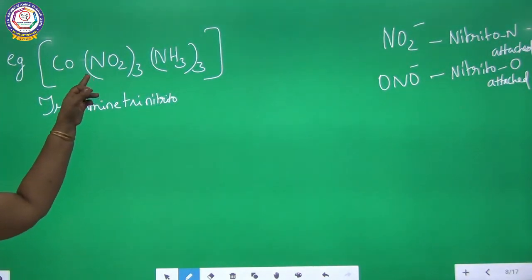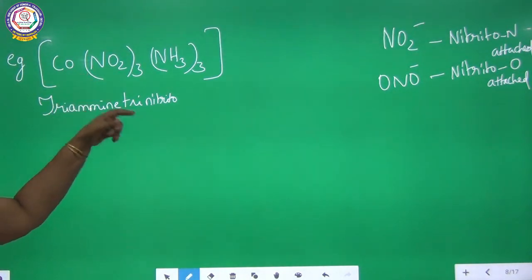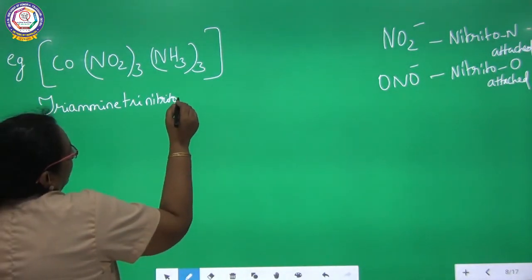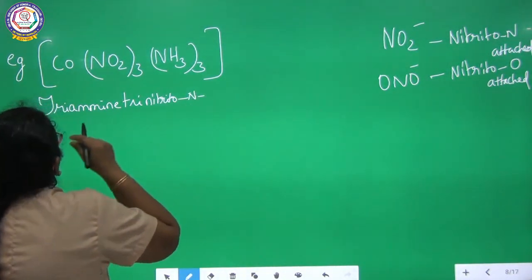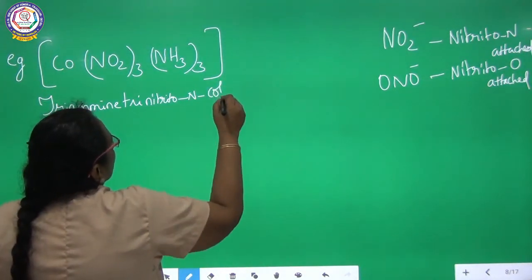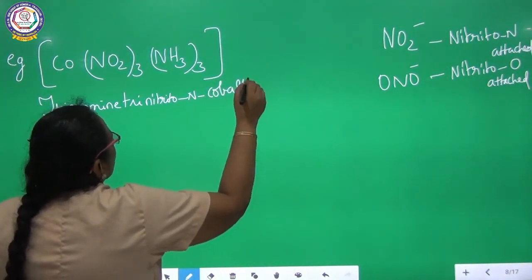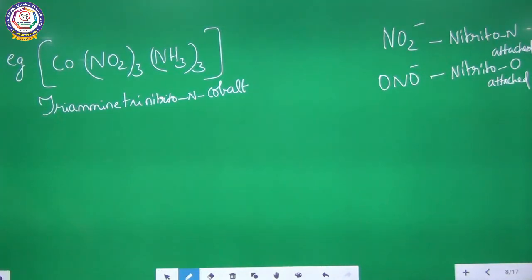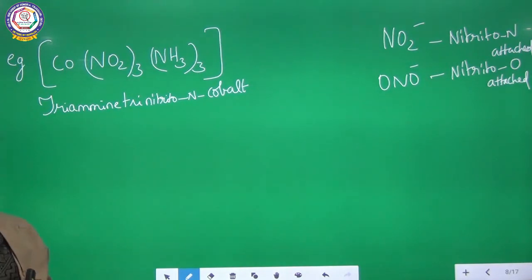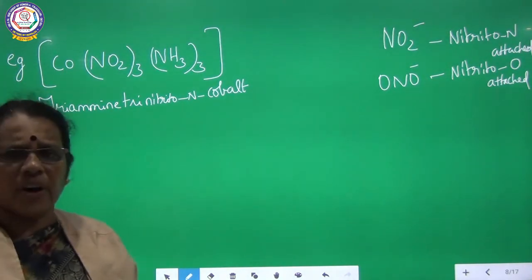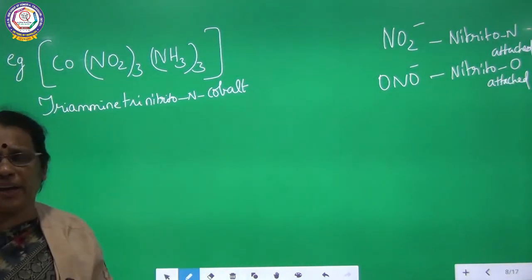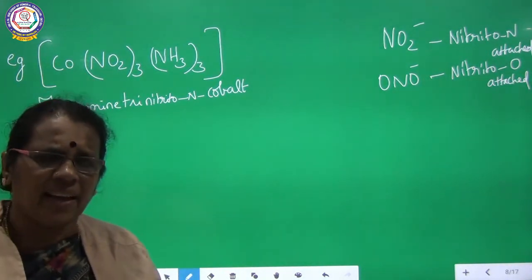Here the coordination is taking place through nitrogen, so I have to indicate it as N. So triamine, trinitrito N. The name of the central metal ion is cobalt here. See the charge now. So here there are three nitrito ions. For nitrito the charge is -1. There are three nitrito ions, so -3. Already I told you.